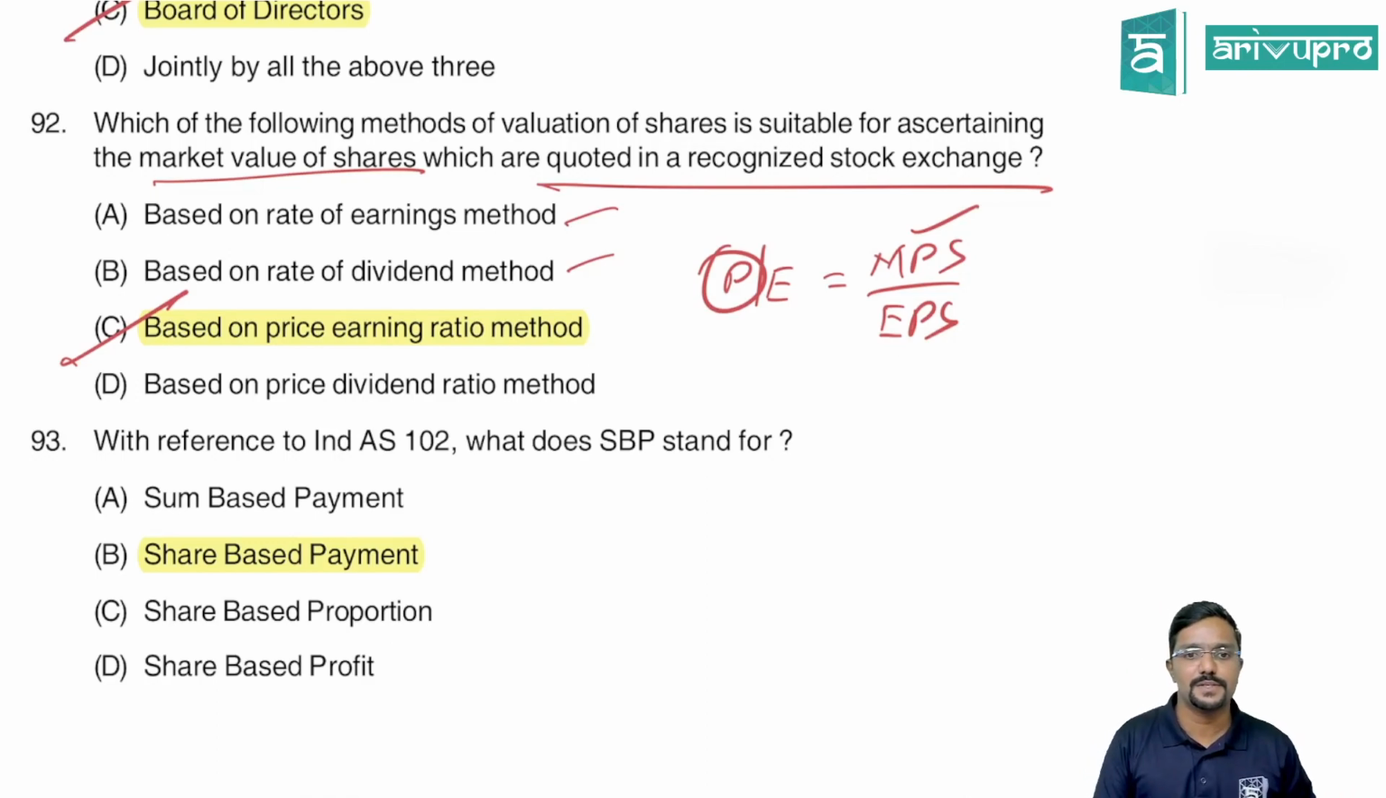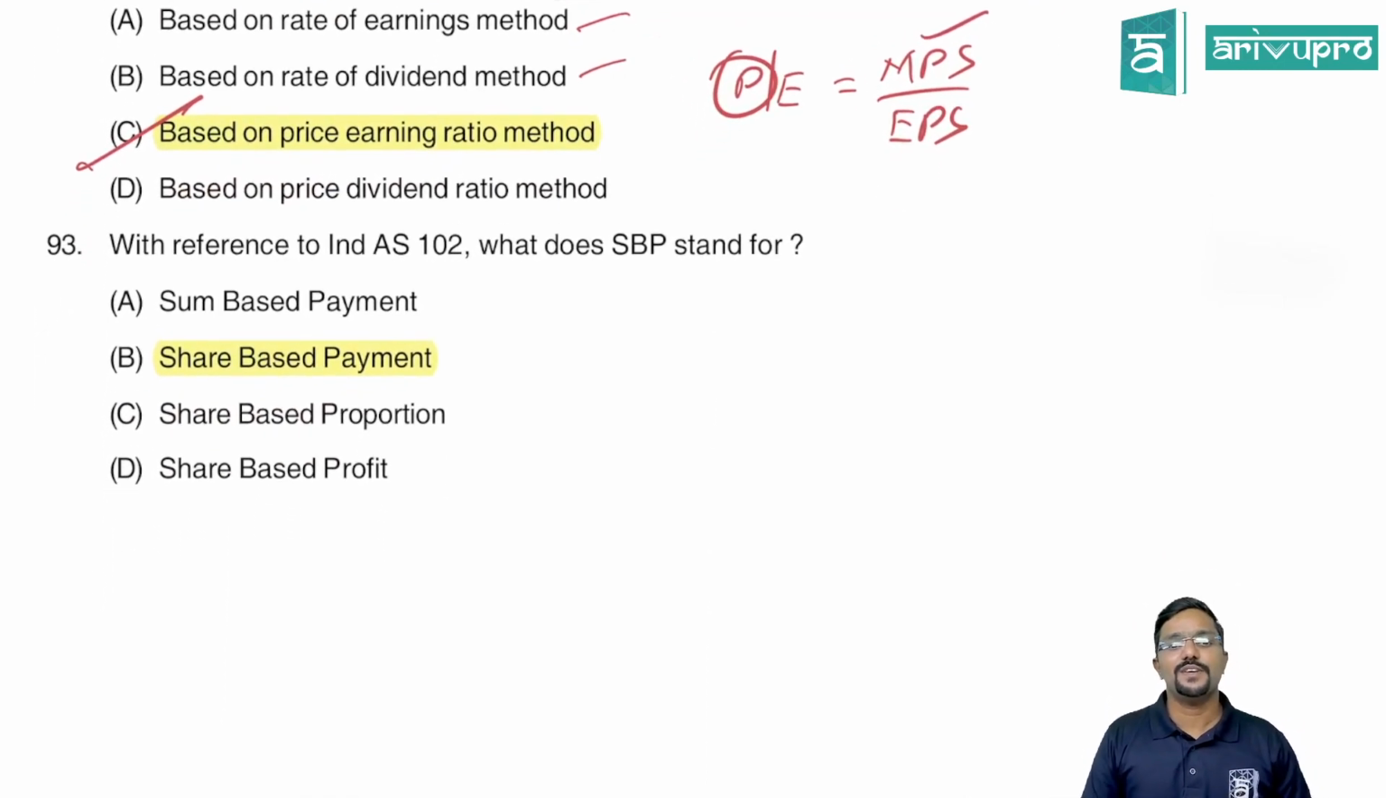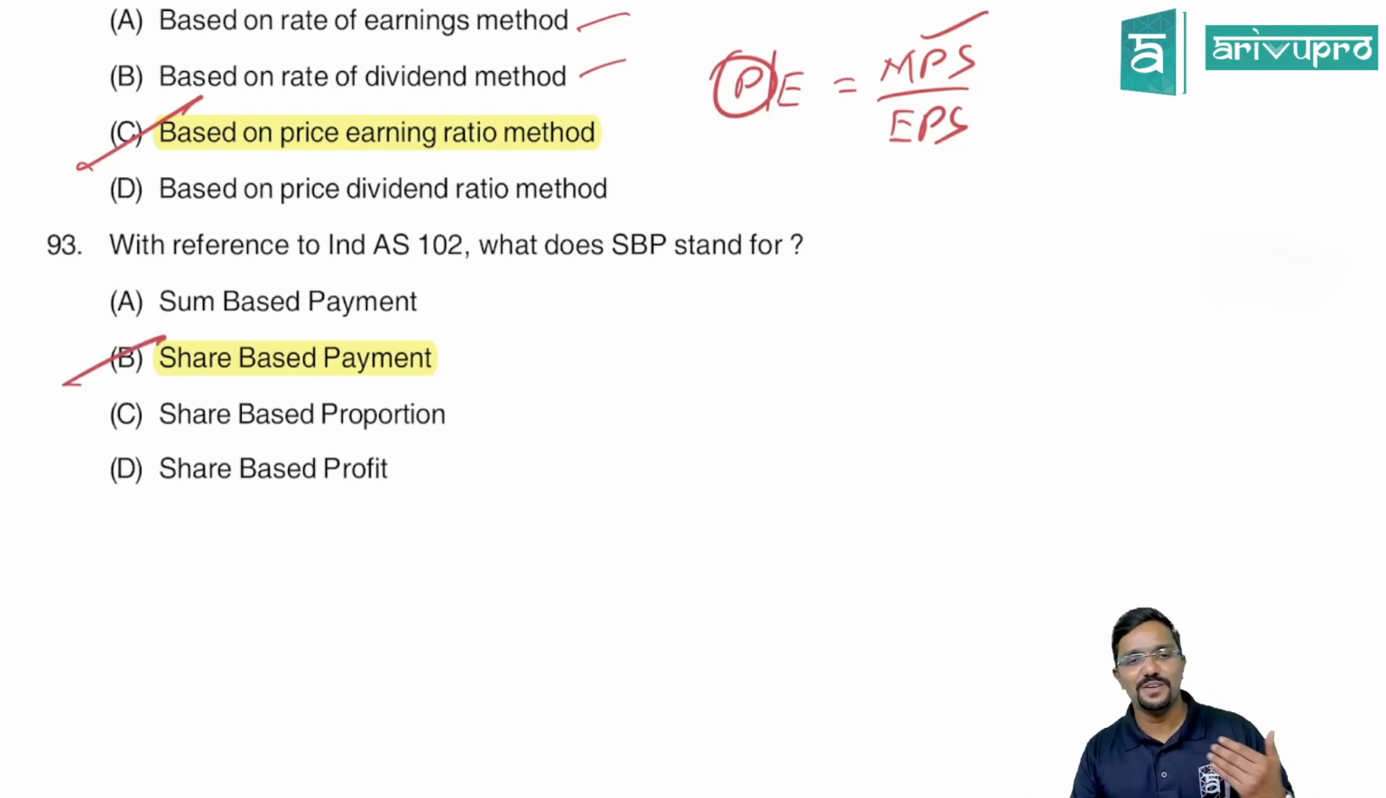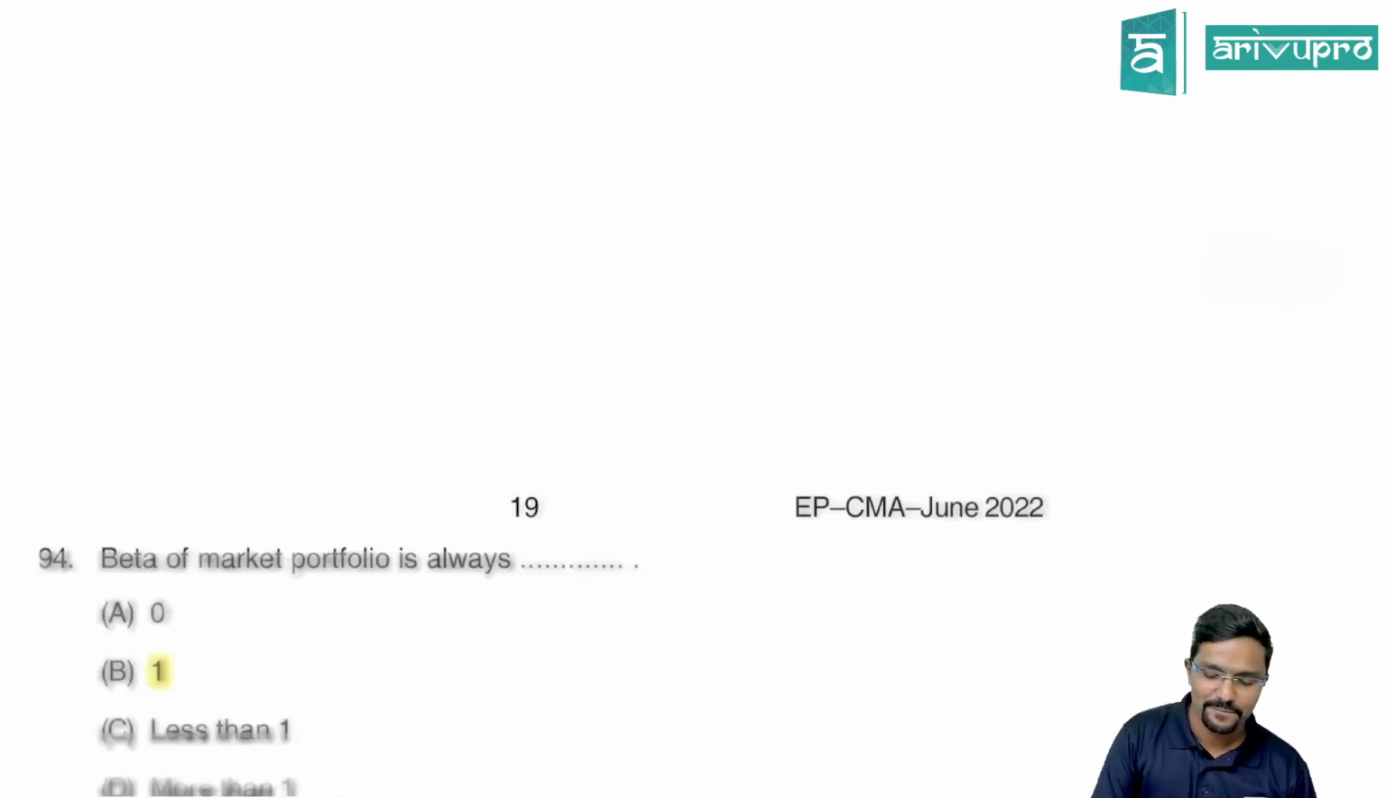Next. With reference to Ind AS 102, what does SBP stand for? Very simple question. SBP stands for share based payment. They have given us some similar names, like sum based payment, share based proportion, share based profit and all. So please be careful. It is share based payment.